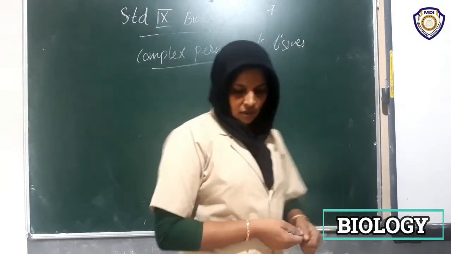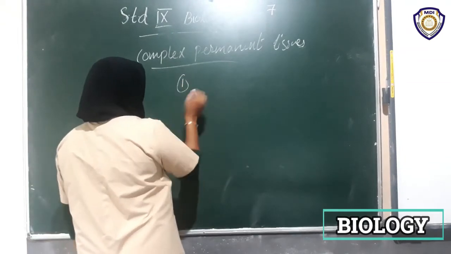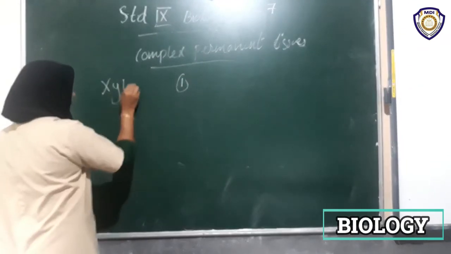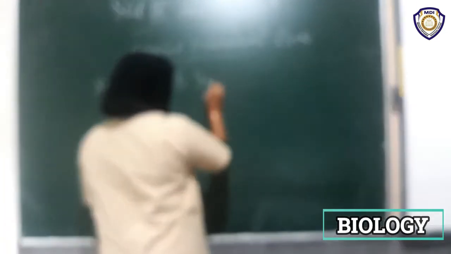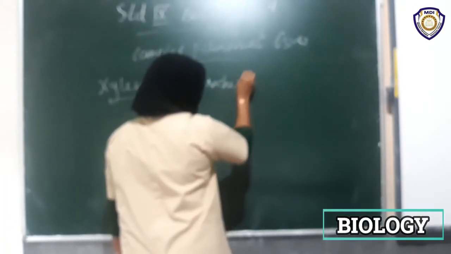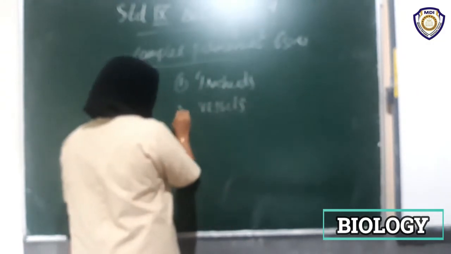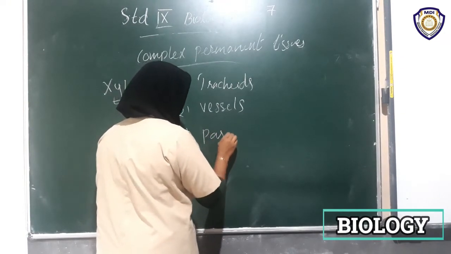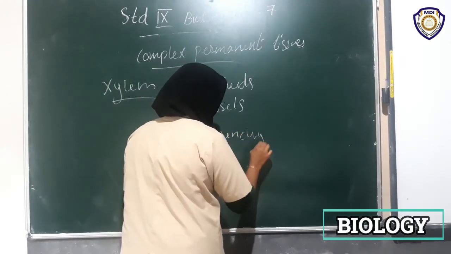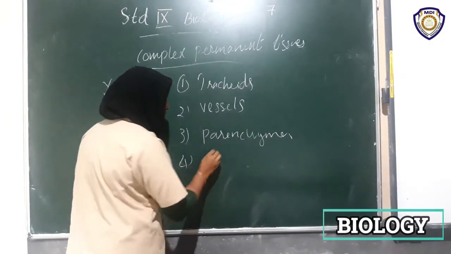Are you clear? Okay, let's go on. So the first is xylem and its components. Xylem tracheids. Then vessels. Then xylem parenchyma. And fourth, xylem fibers.